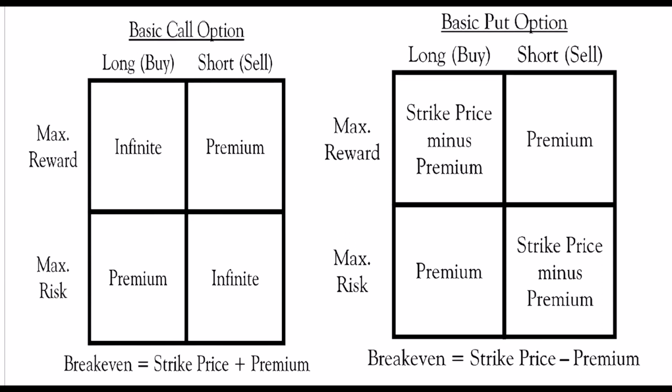For put options, long buy, the maximum reward is the difference between the strike price and the premium paid, and the maximum risk is the premium paid for the strike. The break-even point is calculated by subtracting the premium from the strike price. Short sell, in this case, the maximum reward is the premium received, and the maximum risk is the difference between the strike price and the premium. These principles are crucial in understanding the potential outcomes and risks associated with different option strategies.